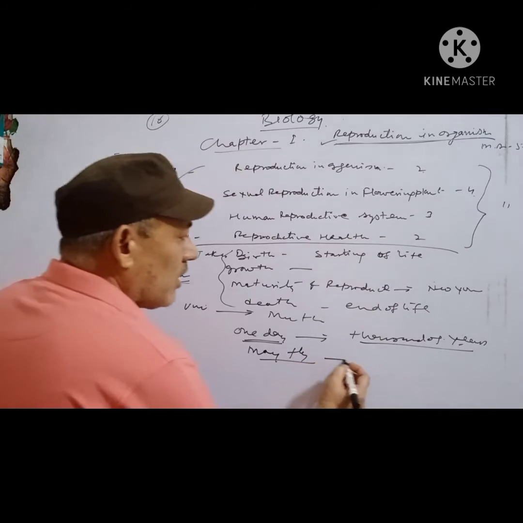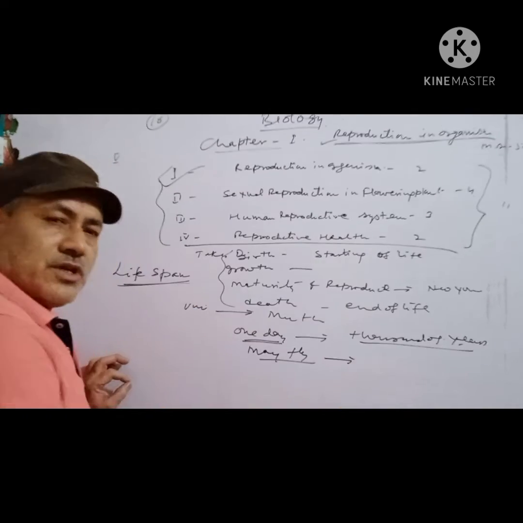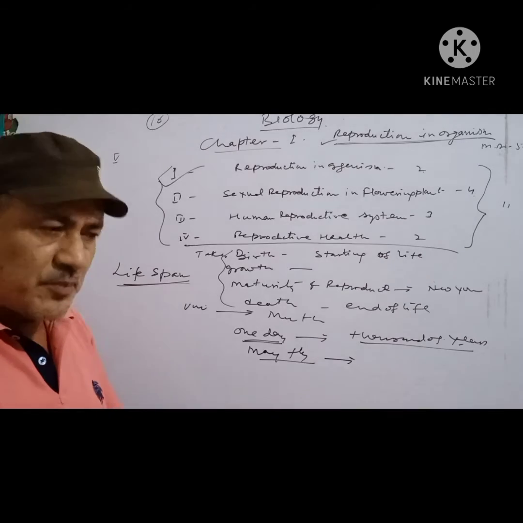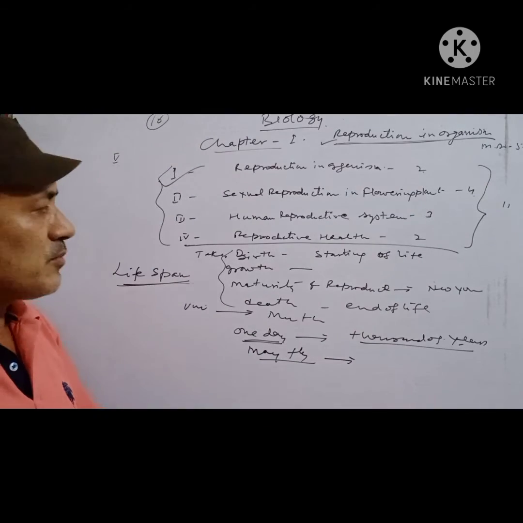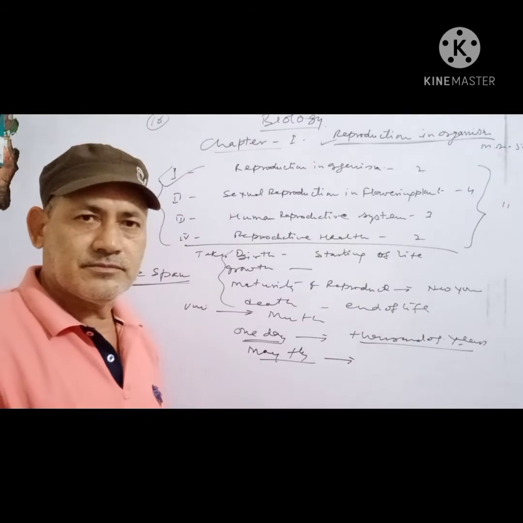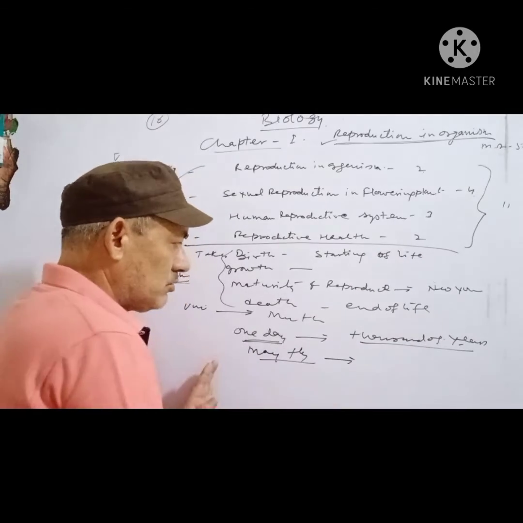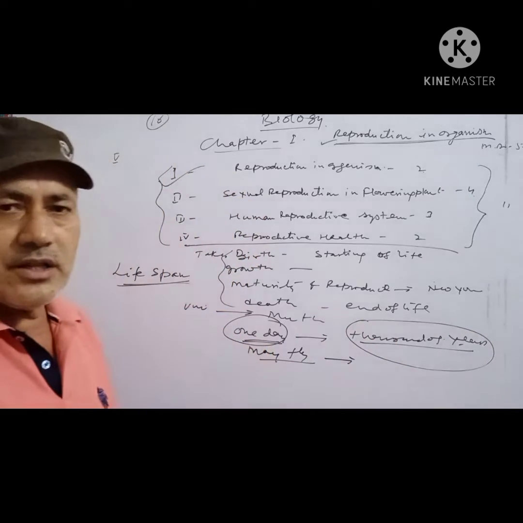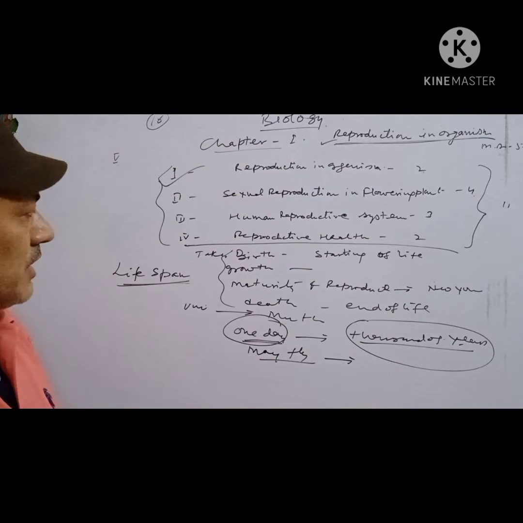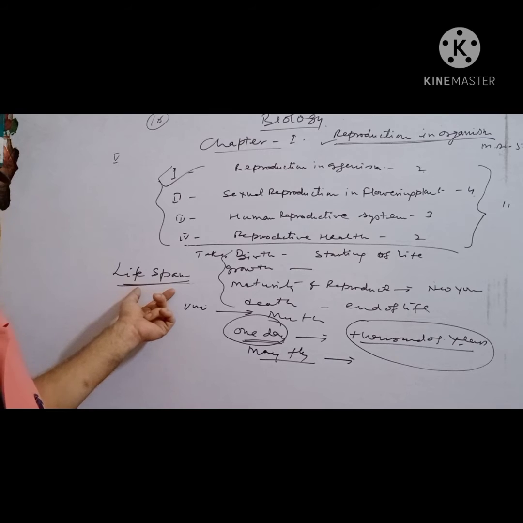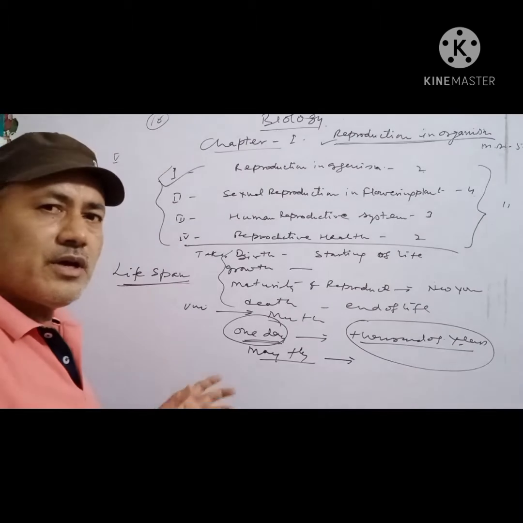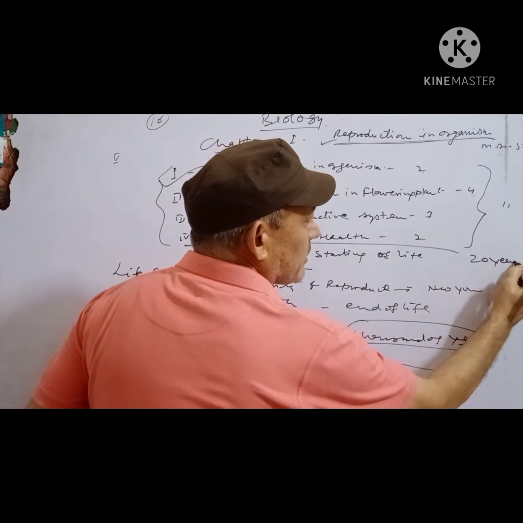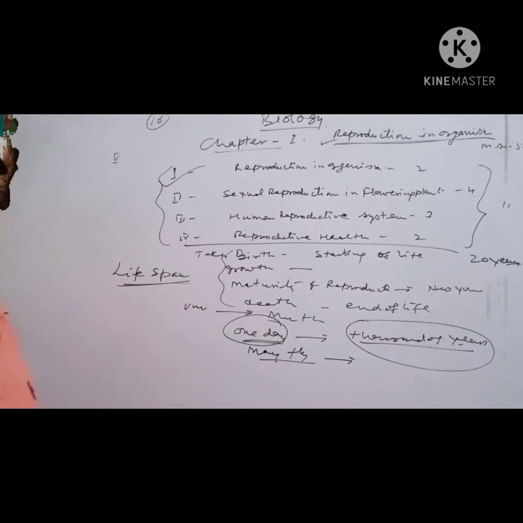And all other organisms live 10 years, 20 years, 2 weeks, 50 years, 100 years, maybe thousands of years. In between one day and thousands of years, all other living beings have their lifespan. For example, a cow or a dog has lifespan of about 20 years.